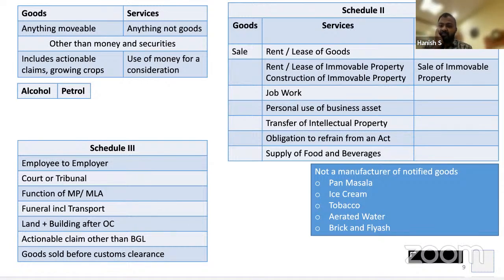Out of the composition scheme, because that is also aerated water only, no? Or if he's selling ice cream, or if he's selling cigarettes, one small kodi, sir, one special, right? So if they deal in all of these, they are outside the composition scheme and the enhanced threshold limit. Clear, everyone?